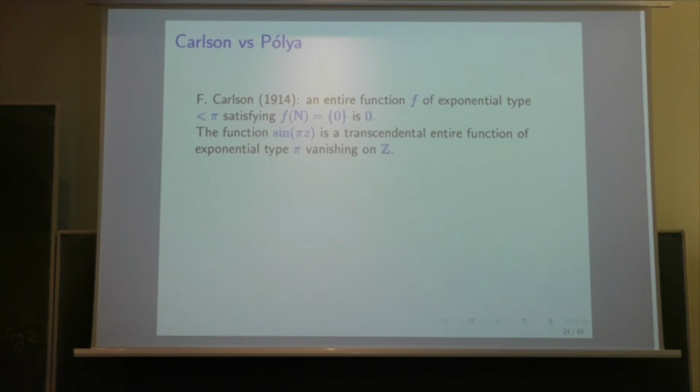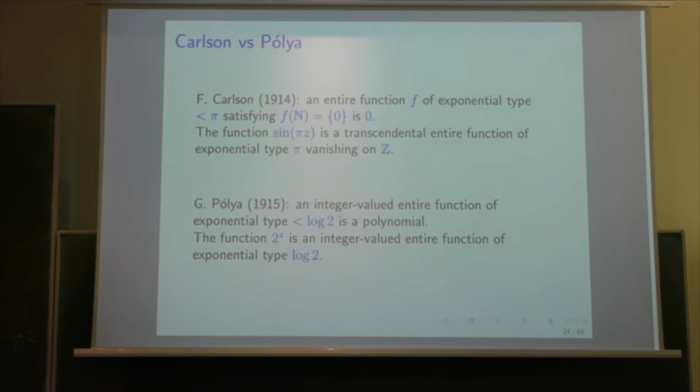If you compare with Carlson's result, which I just used in this proof here, for Polya, we need an exponential type less than log 2. For Carlson, we need an exponential type less than pi. So this is less restrictive. But for Carlson, we assume that all the values are 0, and for Polya, we assume only that the values are integers. But the two results are similar to a certain extent, apart from pi replaced by log 2 and 0 replaced by the integers.